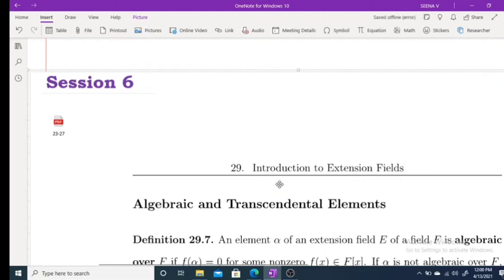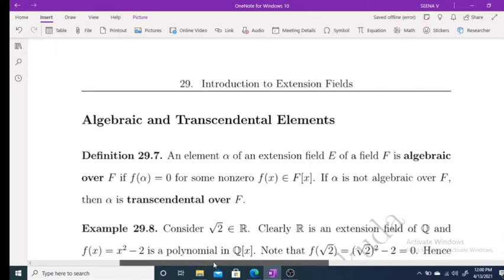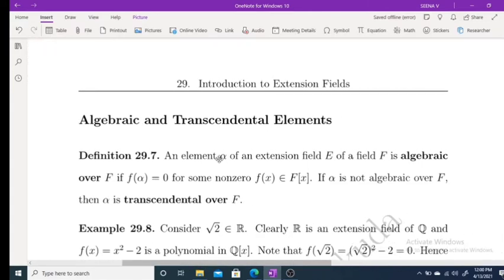Hi, good morning. Today we are going to discuss the definition of algebraic and transcendental elements. Now, what do you mean by an algebraic element?